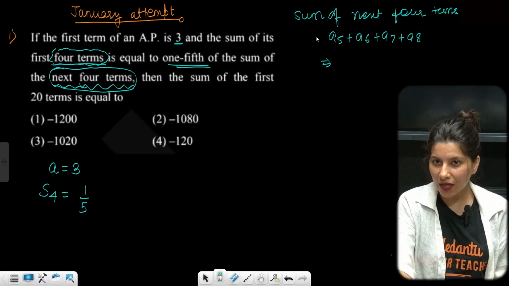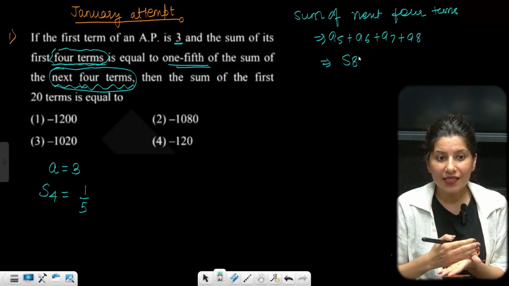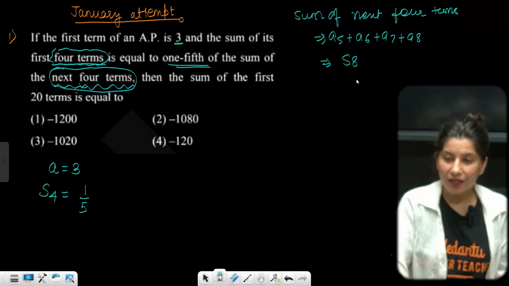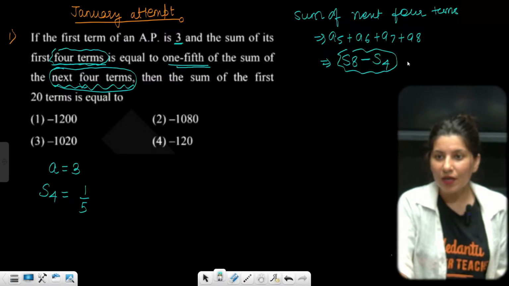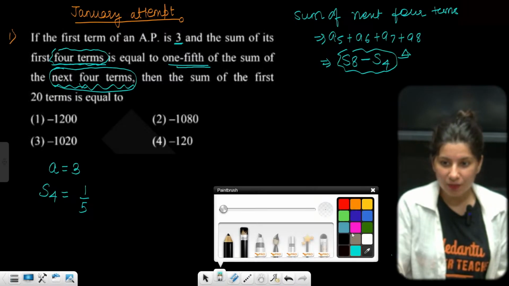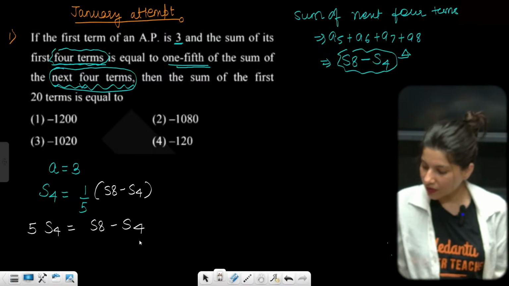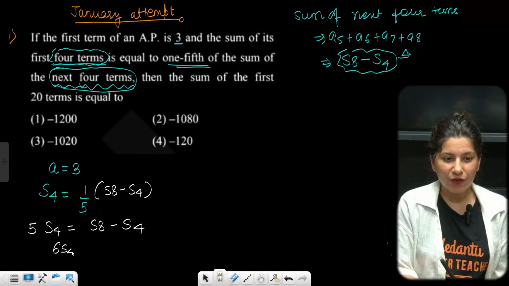Now understand, can I write this as S8? S8 is A1 plus A2 plus A3 plus A4 plus A5, A6, A7, A8. So S8 minus S4 is going to give you exactly this. Now 5 times S4 is going to be S8 minus S4. So 6S4 is going to be S8. This is what we have got.